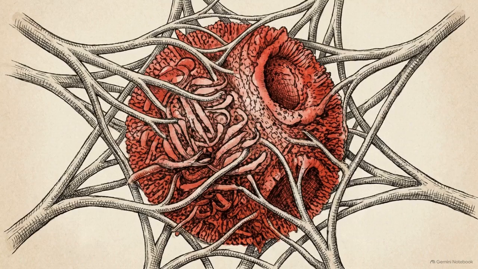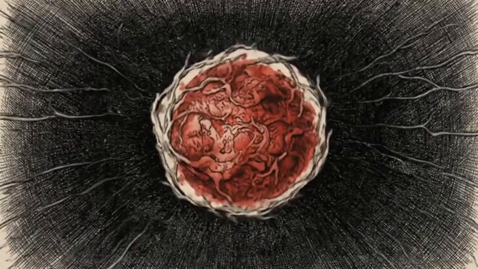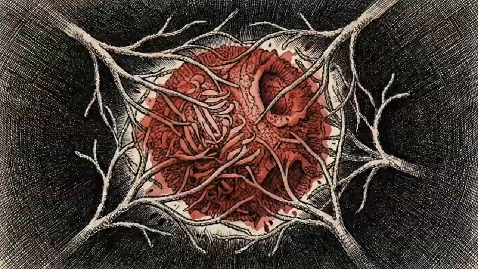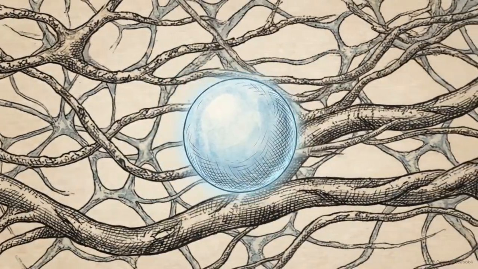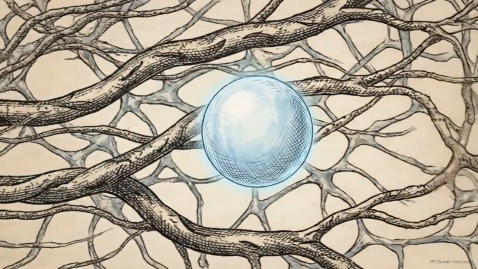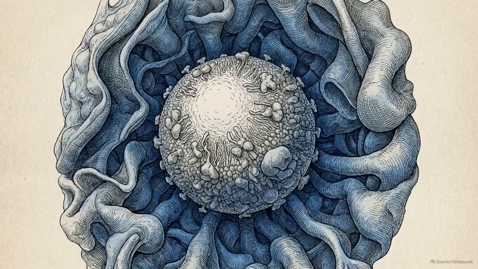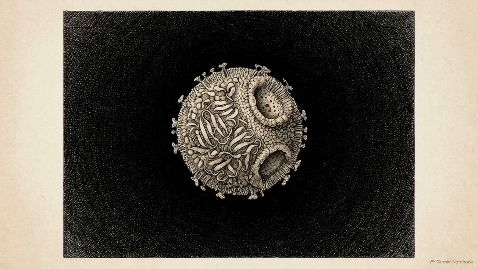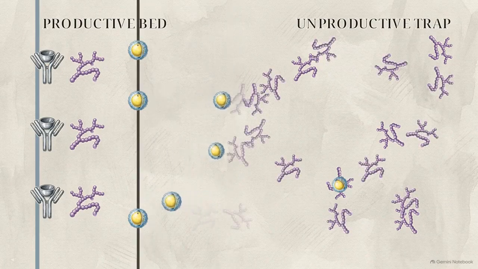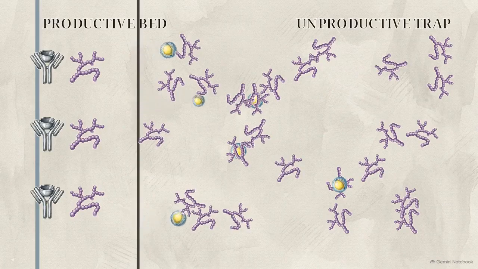This competition explains the affinity paradox. Because the E4 variant possesses the highest binding affinity, it is rapidly captured and detained by the unproductive matrix bed long before it can reach the neuron. Conversely, the Christchurch variant's exceptionally low affinity allows it to slip past the matrix traps. It avoids detention, remaining mobile enough to complete the journey. Molecular affinity does not dictate health or disease in a vacuum. The clinical outcome is governed entirely by the volumetric ratio of the productive capture bed against the unproductive trap.